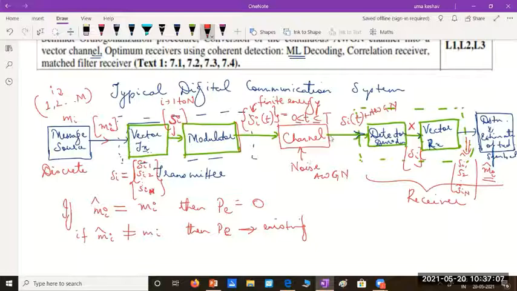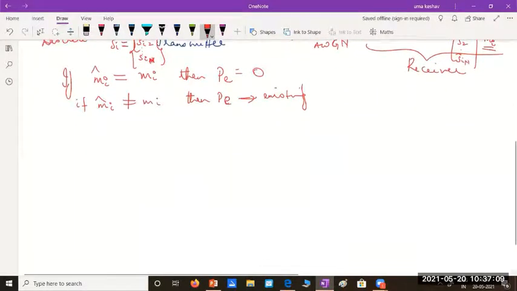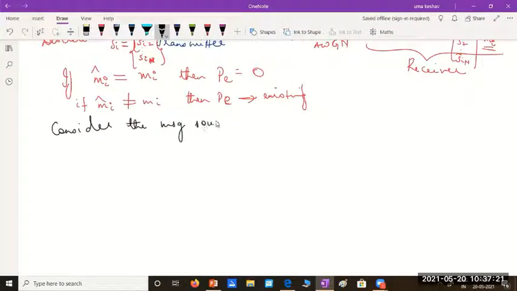So this is the representation I can use. Now consider the message source to have M alphabets.